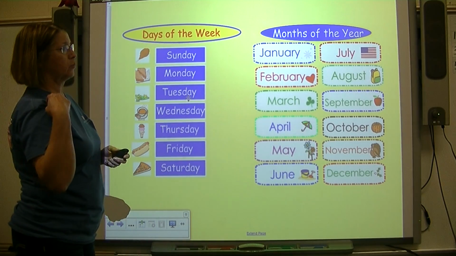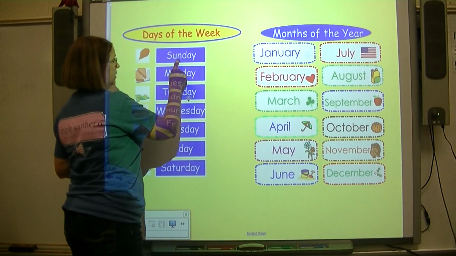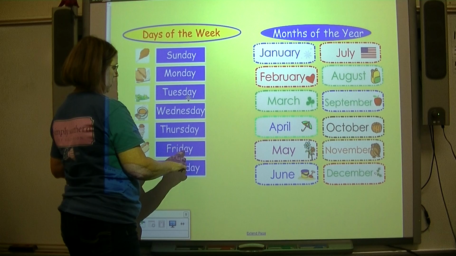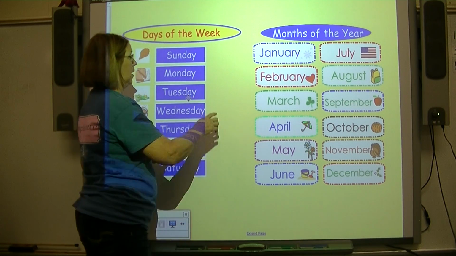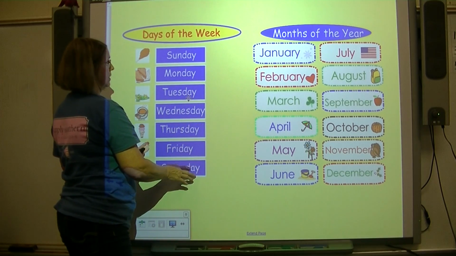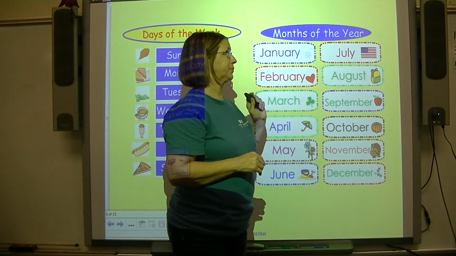All right, let's read our days of the week list. Get ready. Sunday, Monday, Tuesday, Wednesday, Thursday, Friday, Saturday. How many days are in a week? Let's count. 1, 2, 3, 4, 5, 6, 7. Repeat after me. There are 7 days in a week.